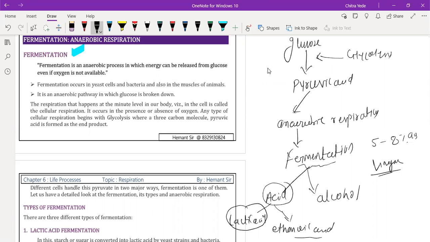So the fermentation process has industrial use for the production of ethanoic acid. Yeast cells are used in fermentation of carbon compounds, which produces ethanoic acid. We also use certain bacteria that produce alcohol in the absence of oxygen, meaning in anaerobic respiration. Alcohol again has industrial use in wine industries or wineries where wine is produced, and in beer industries, where different types of alcohols are formed.